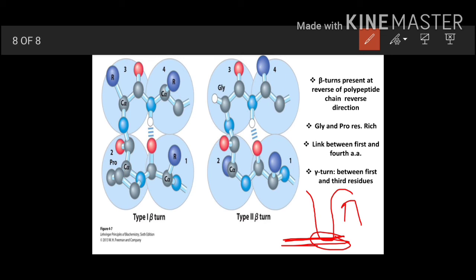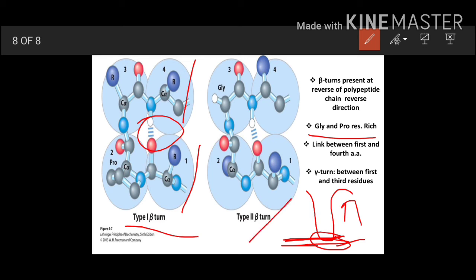Now these beta turns are glycine and proline rich. Glycine is the simplest amino acid and proline provides rigidity. So obviously in a beta turn we will be having glycine and proline. Here in a beta turn, the first amino acid links with the fourth amino acid like this. They can be linked as type 1 or as type 2.